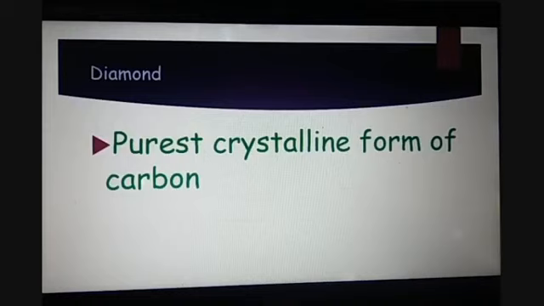Because of this tetrahedral geometry, diamond has a three-dimensional network of covalent bonds. Because of this three-dimensional covalent bonding, diamond is a non-conductor of heat and electricity, because there is no free electron left so that it can conduct electricity.